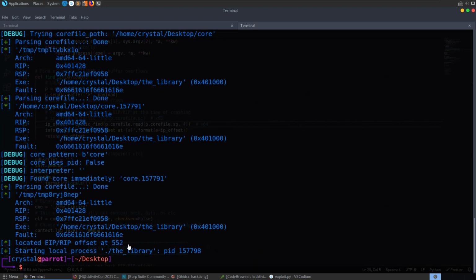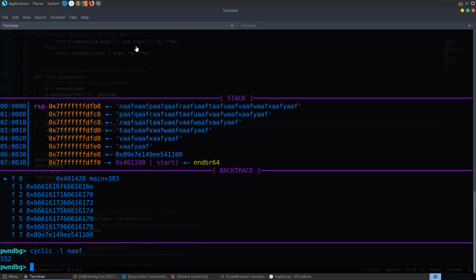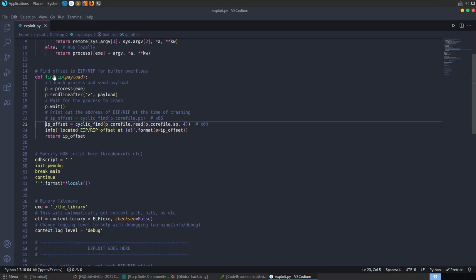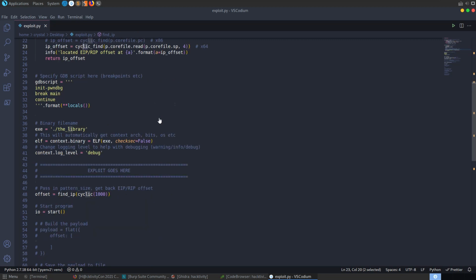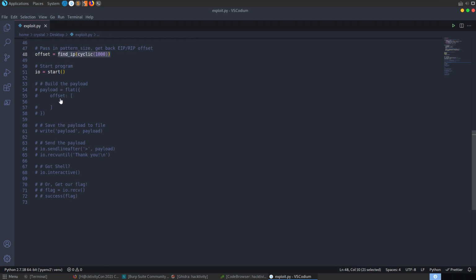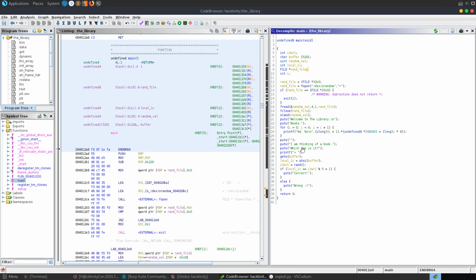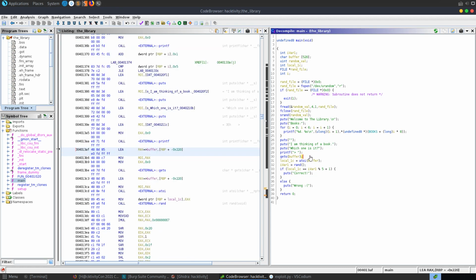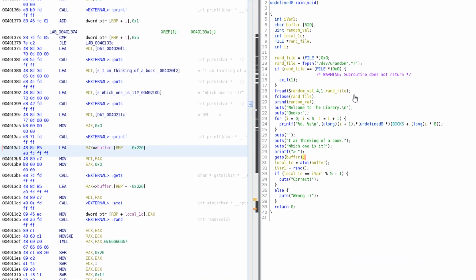And this time it'll tell us that the offset is at 552. So that's exactly what we found in GDB, and it's using the same cyclic function as well, cyclic find and the cyclic pattern. So we do that in here, but we could just as easily say the offset is 552 if you prefer doing things manually. And then we're going to start the program. So let's start putting this payload together. Because there is no interesting function to exploit here, we're going to use a two-stage payload.